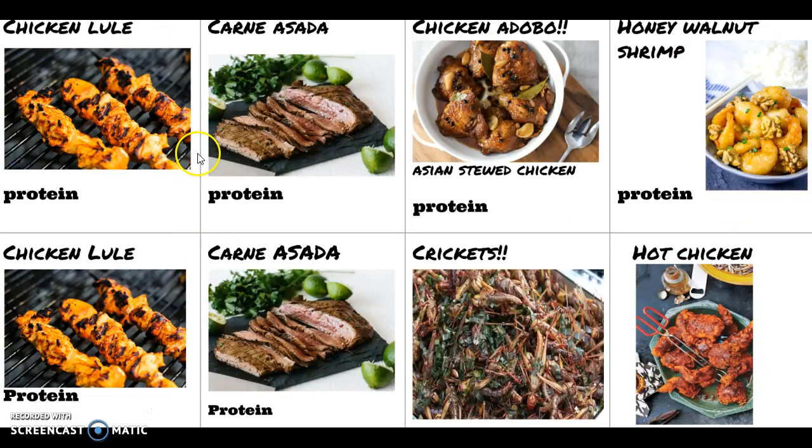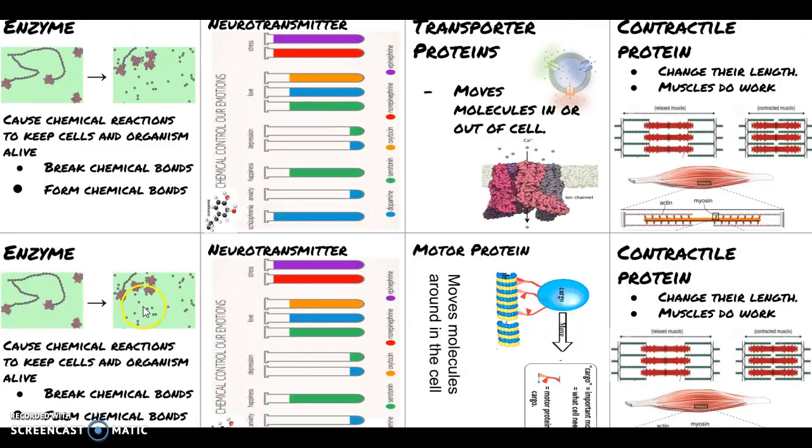Here we have numerous examples of delicious meats or proteins. And we have chicken lulo, carne asada, chicken adobo. Oh, your favorite crickets. We had some hot chicken, some southern United States style Nashville inspired hot chicken. And we have some honey walnut shrimp. Maybe you've been to Panda Express. It's really good. Get it. Now these sources of meat end up producing in our bodies protein molecules. Let's check out what they do for us.